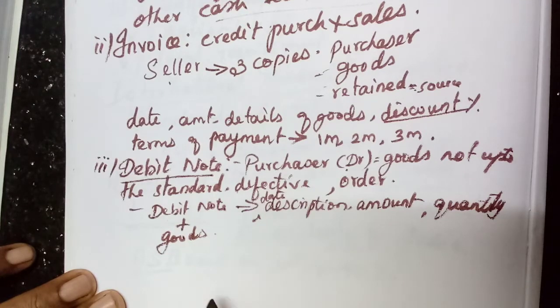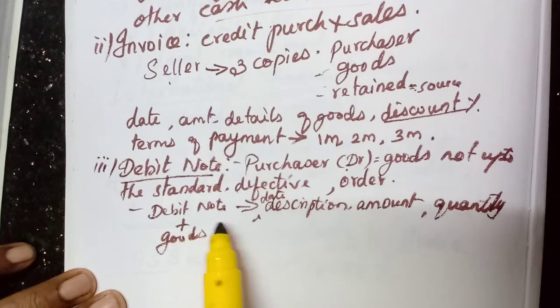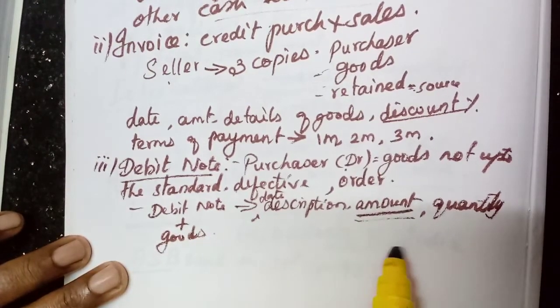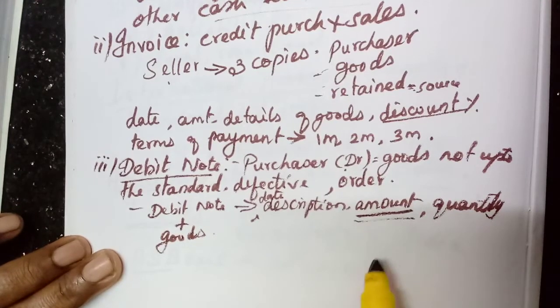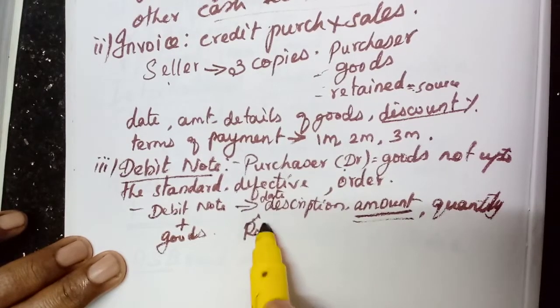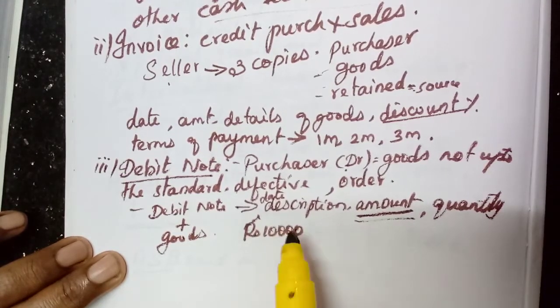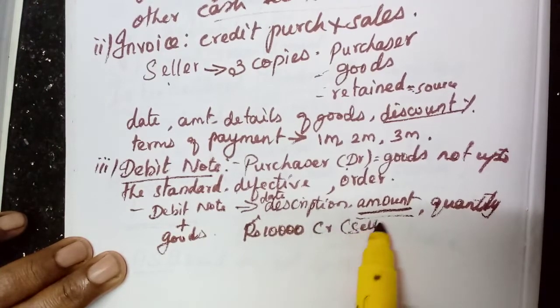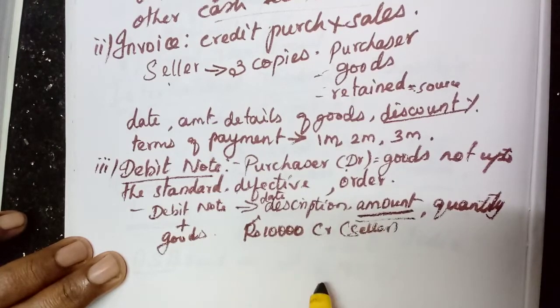Already the seller is his creditor, he has to pay that much amount. Now he is preparing the debit note. To that amount they will debit the creditor's account. For example, they have purchased goods for 10,000 on credit, so for the seller they have to pay rupees 10,000.